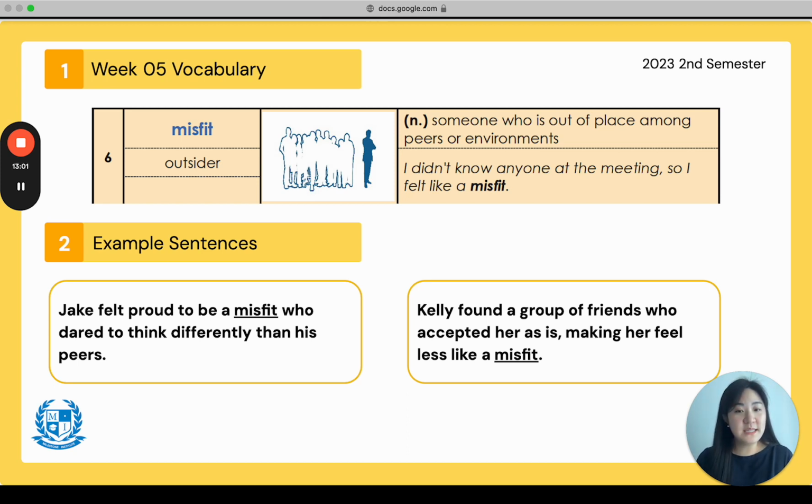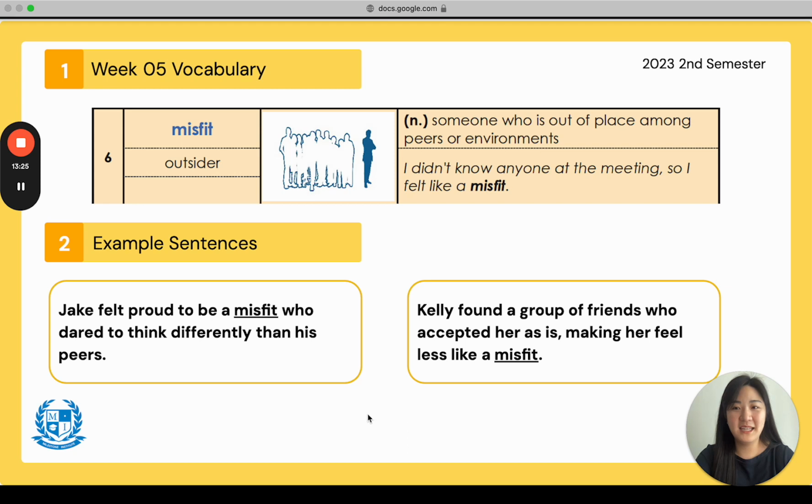Example sentence 2 says, Kelly found a group of friends who accepted her as is, making her feel less like a misfit. So she had friends who were able to embrace her and say, you're welcome here. So she didn't feel like a misfit anymore. Everyone say misfit.